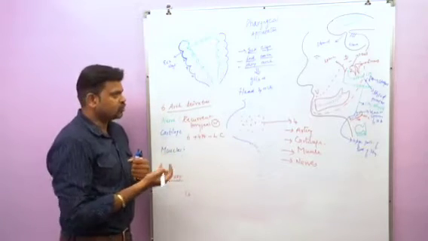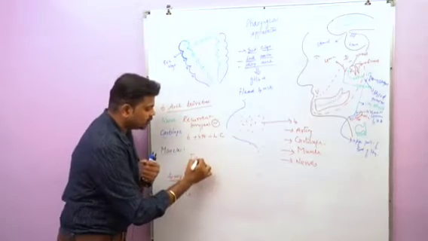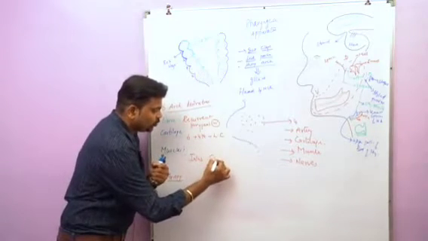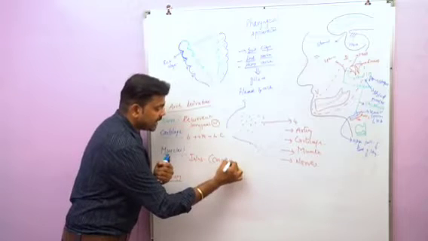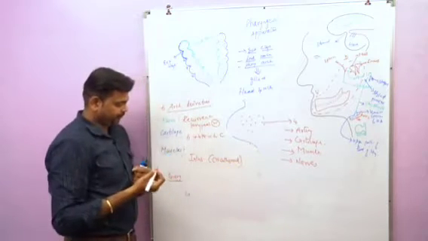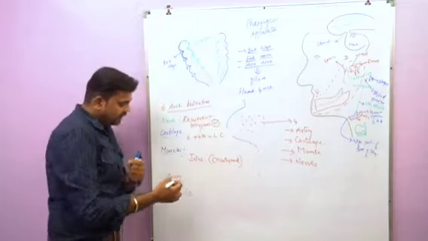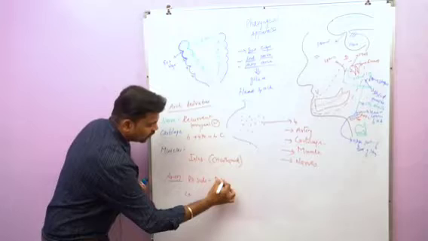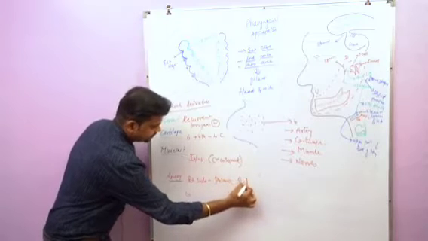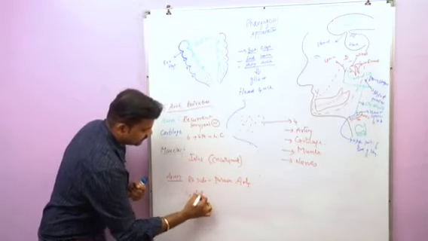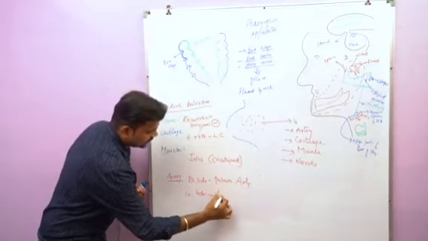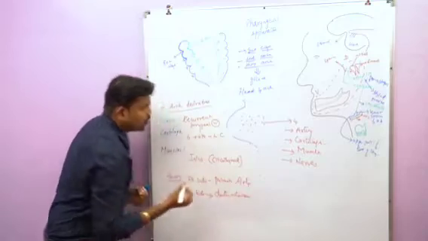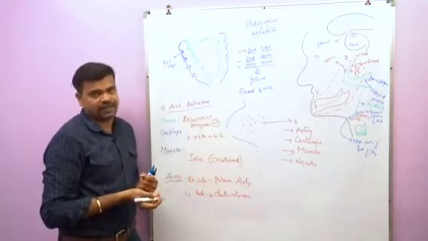Next we'll go for muscles. All the intrinsic muscles of the larynx are derived from the sixth arch except cricothyroid. This cricothyroid arises from the fourth arch. Next we'll go for artery. On the right side, it gives rise to the pulmonary artery. On the left side, it gives rise to the ductus arteriosus. So these are the derivatives of the sixth pharyngeal arch.